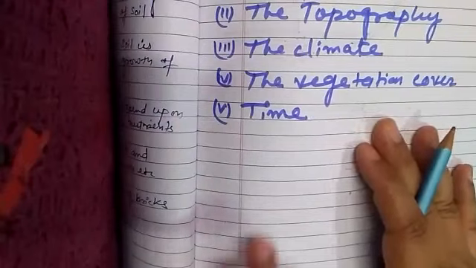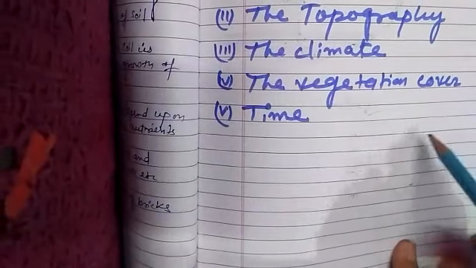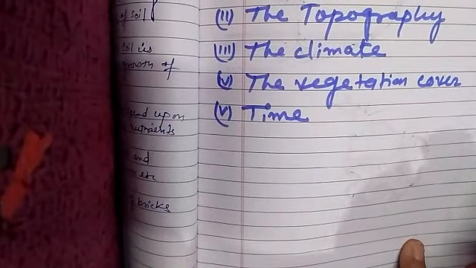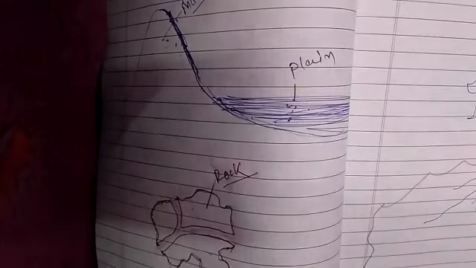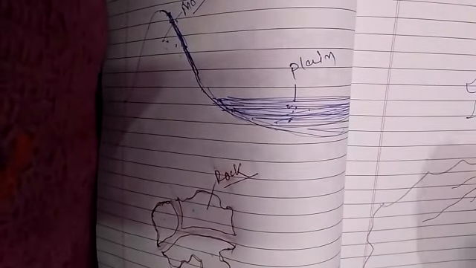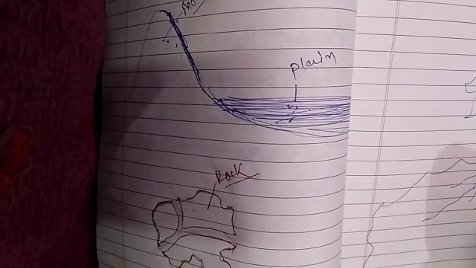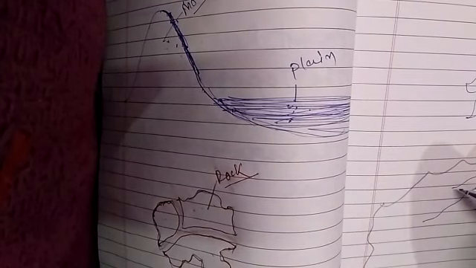The next topic is vegetation cover. Here what happens? At the time, the plant grows in the crack of a rock.